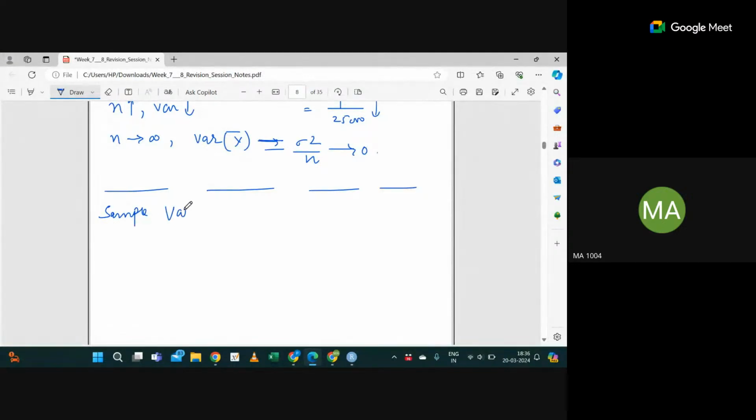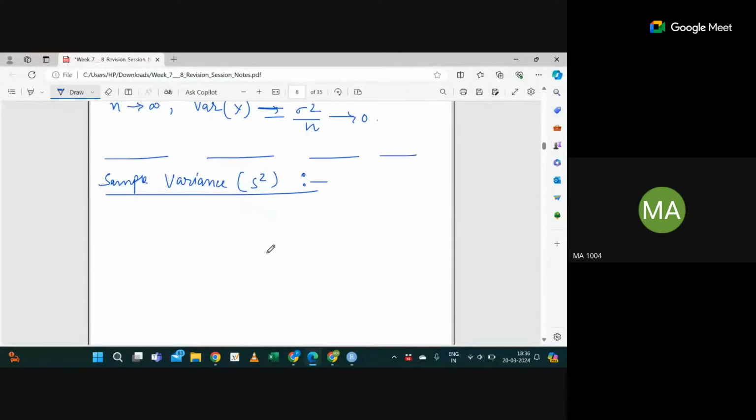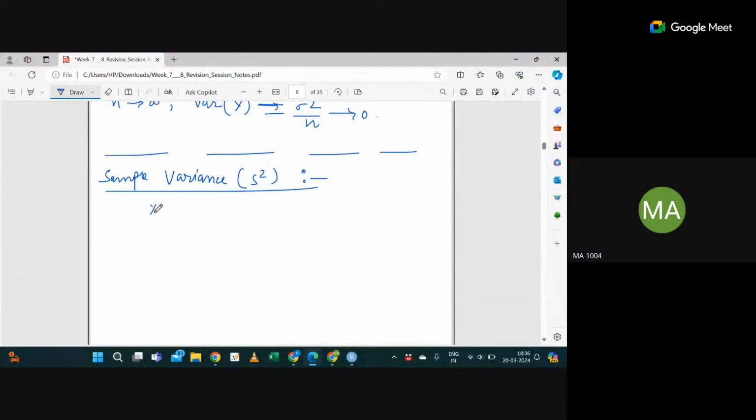So let's move to the next topic, called the sample variance. Let's suppose I have the same thing: x1, x2, up to xn are IID samples from any distribution x, and I define x bar as x1 plus x2 plus up to xn divided by n.